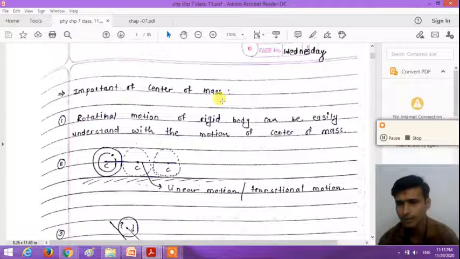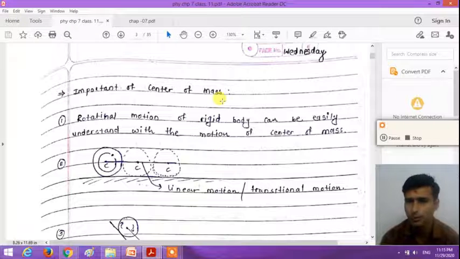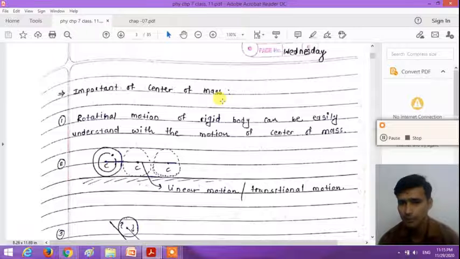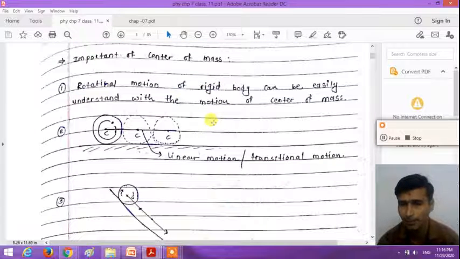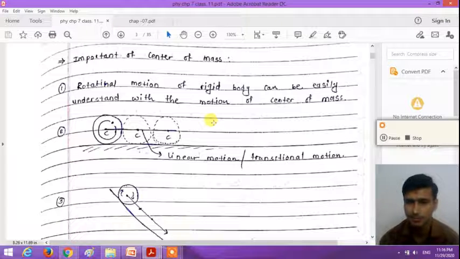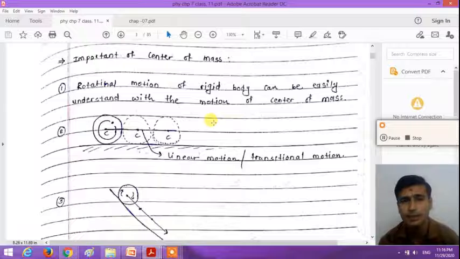The center of mass of the rigid body is the point at which the whole mass of the rigid body is concentrated. It depends on the mass distribution in the rigid body, and it is nearer to the larger mass. So this point is important. From the center of mass we can understand which part of the rigid body has a larger mass.